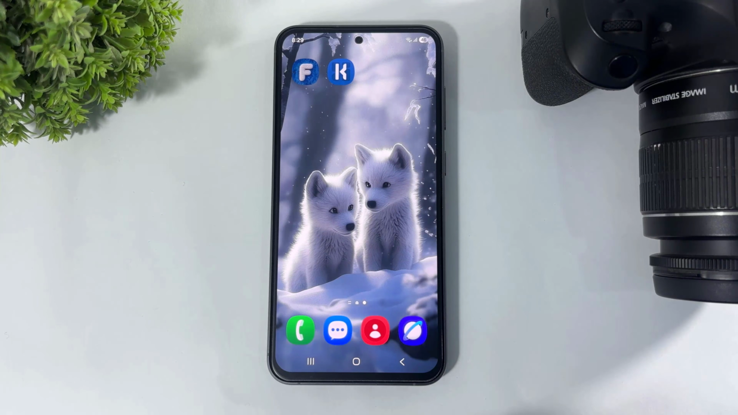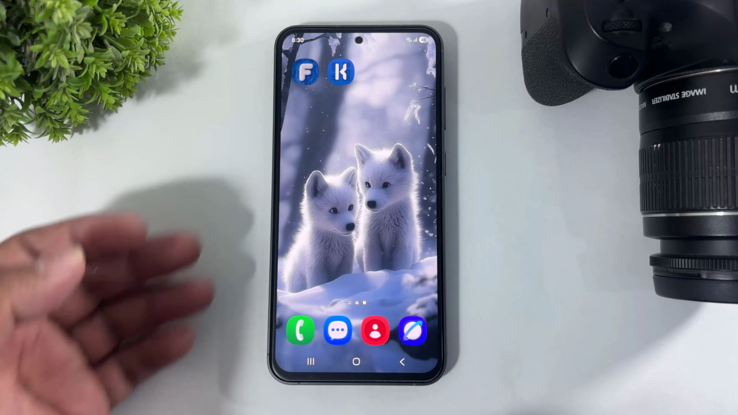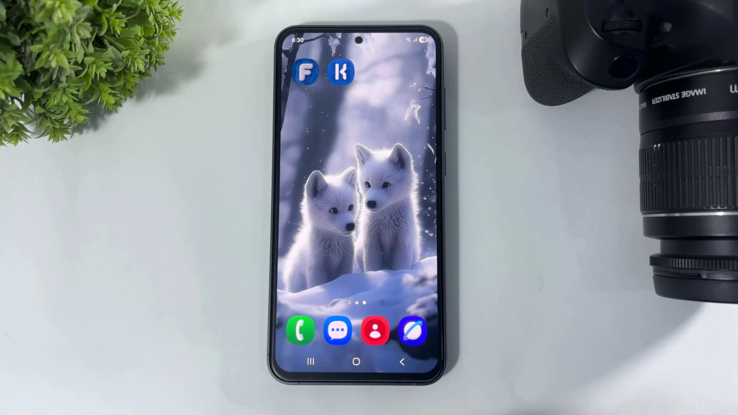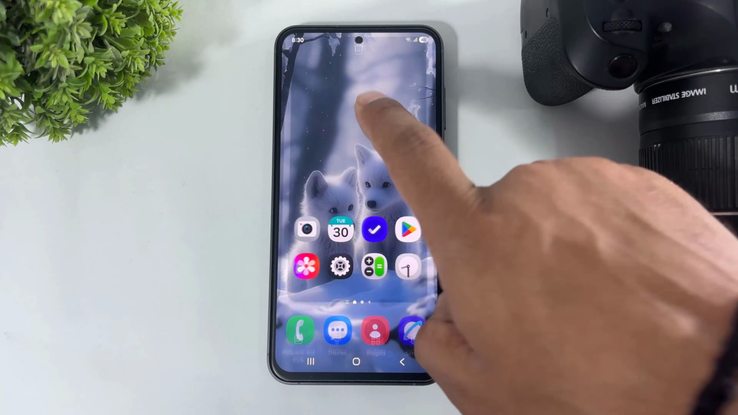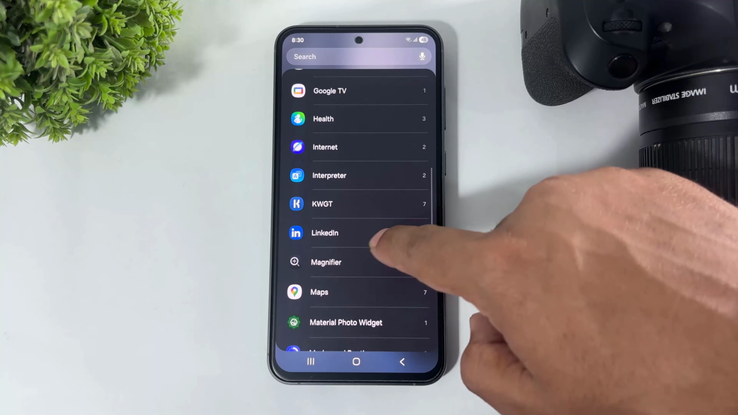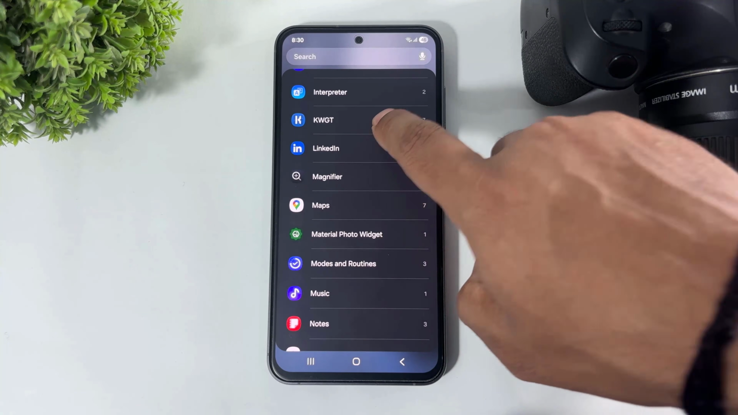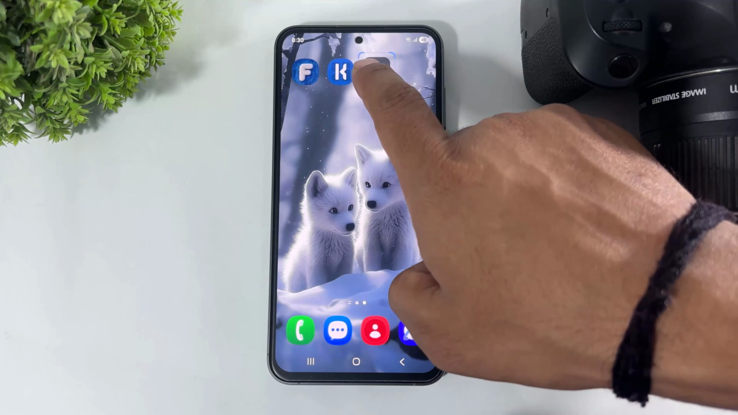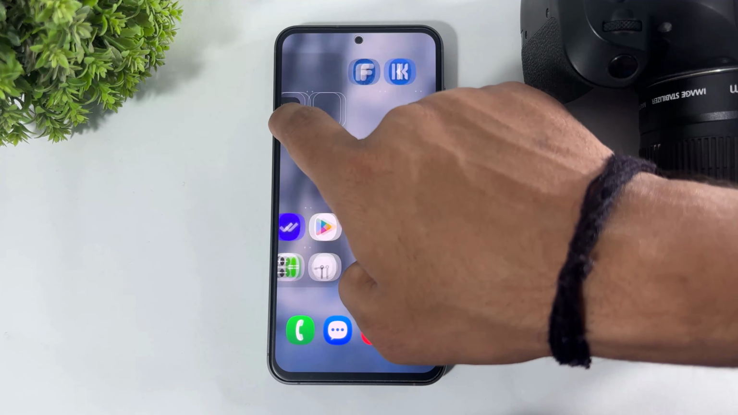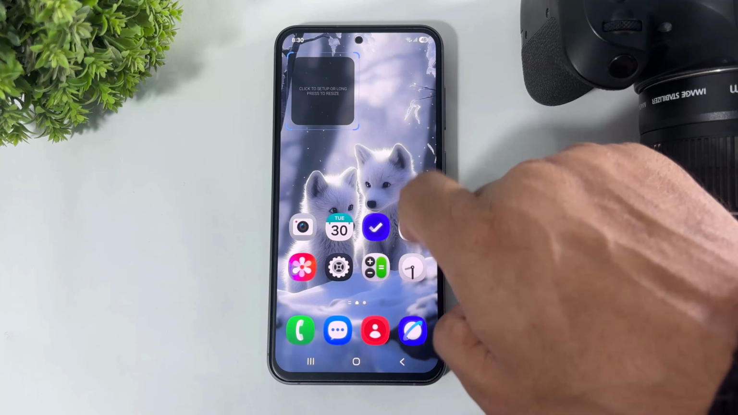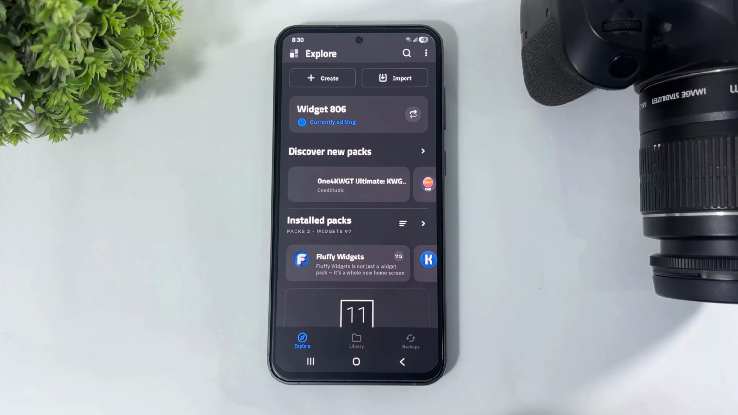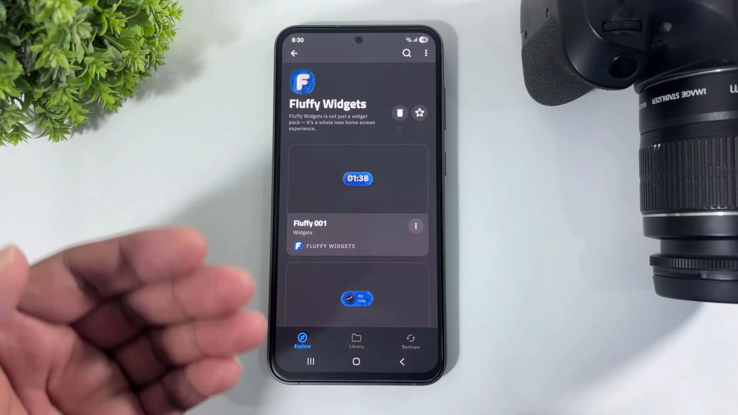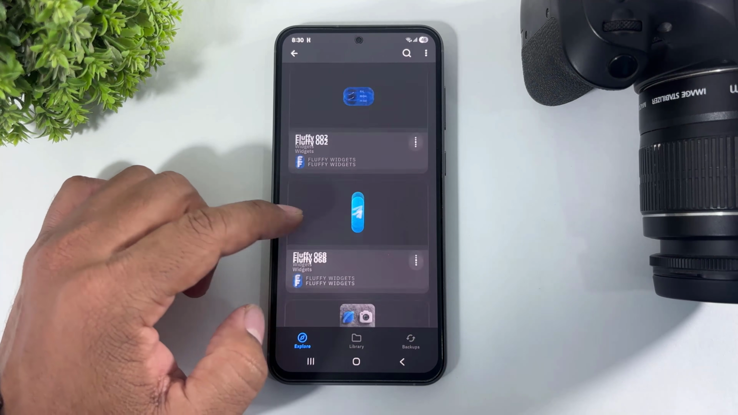Okay guys, look at these One UI 8 fluffy widgets and KWGT. I provide direct Play Store download links for both apps in the description. After installing KWGT, simply tap and hold, go to KWGT, and remember you require the KWGT Pro version for this widget. Simply choose the small size and first set the widget size like this. Simply tap, go to fluffy widget, and look at all these One UI 8 3D fluffy widgets.